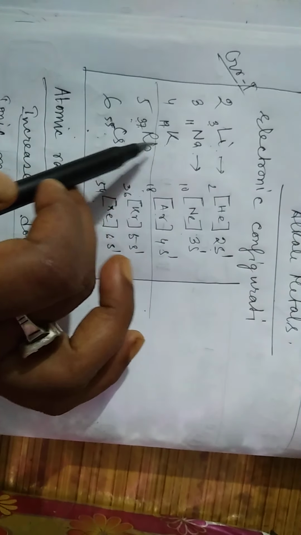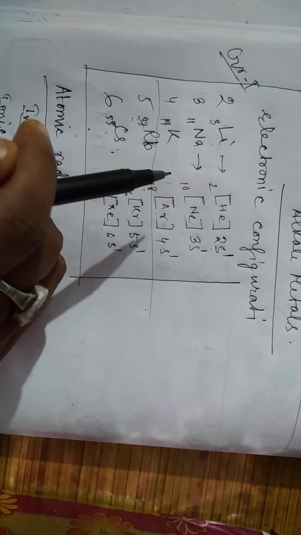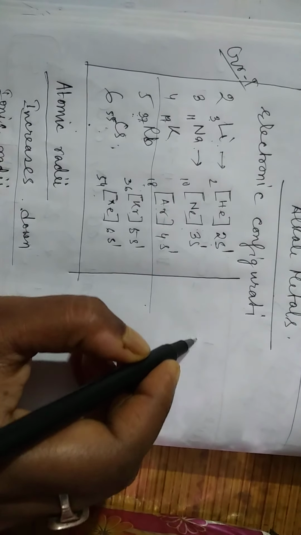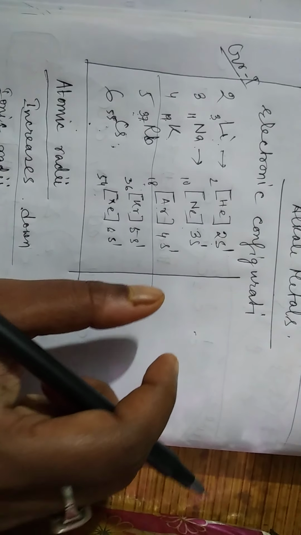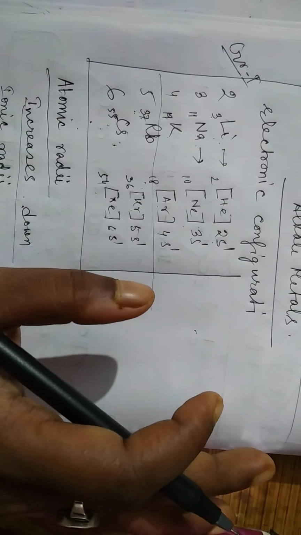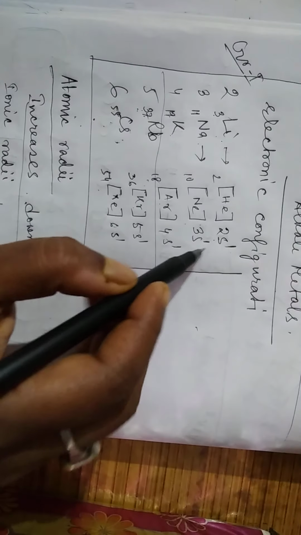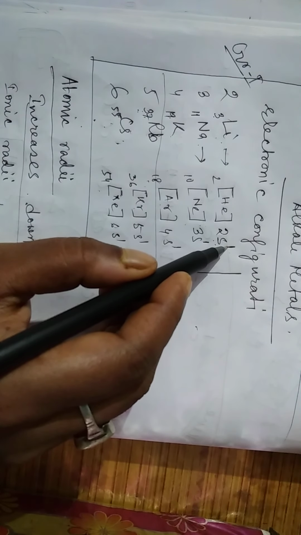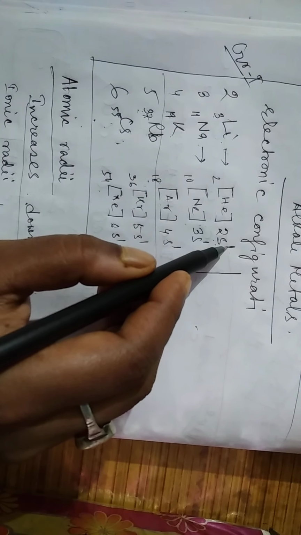But lithium, sodium, potassium, these are so soft that we can even cut them with a knife. So they are soft metals. Why are they soft? Because if the bond is very weak, then generally we say the metals are soft. If they have one electron in their outermost shell, then the bond which it will form is weaker than if it has 3 or 4 electrons or more.